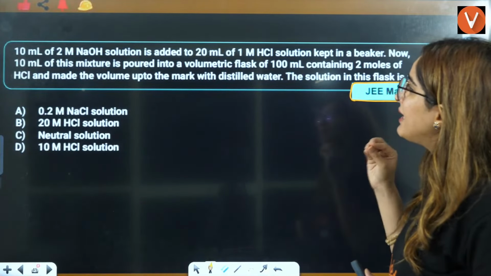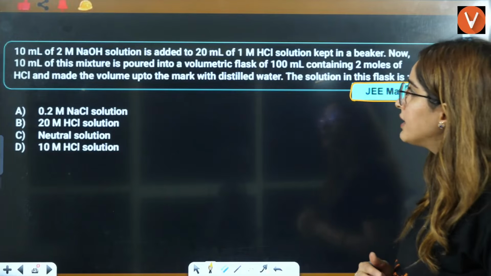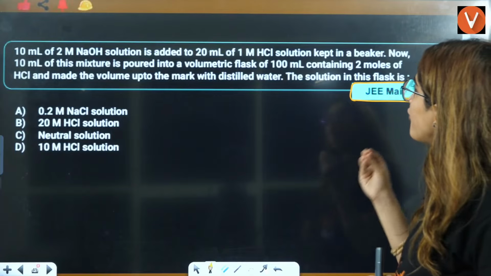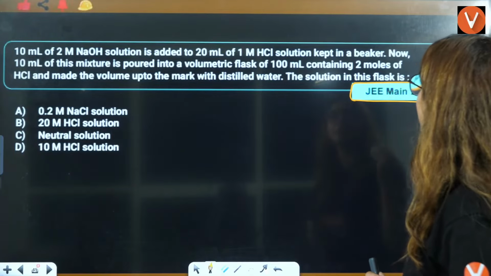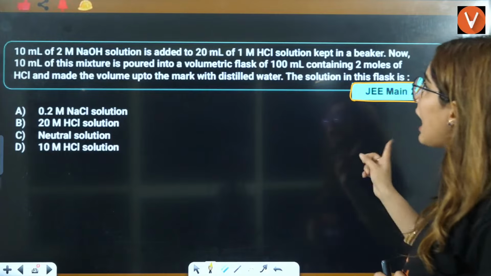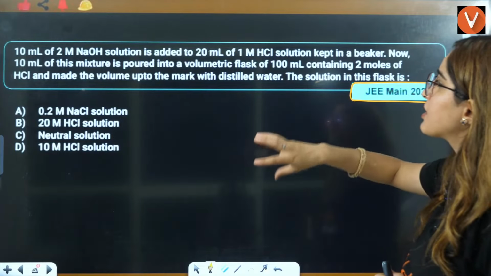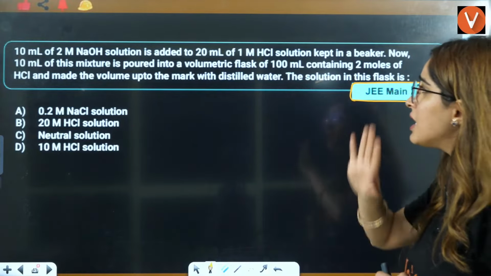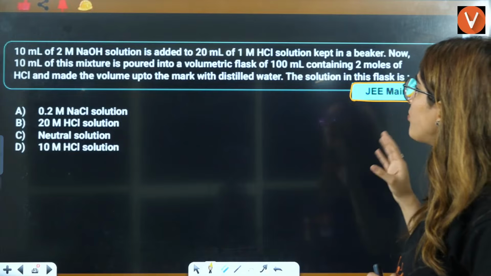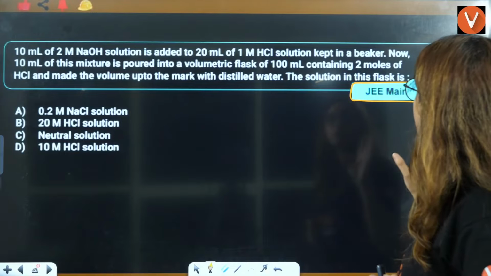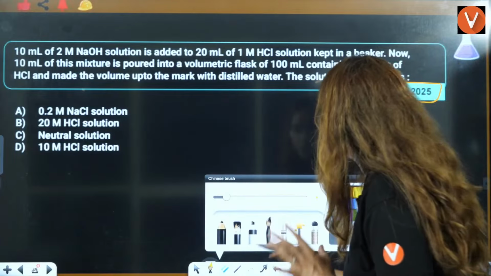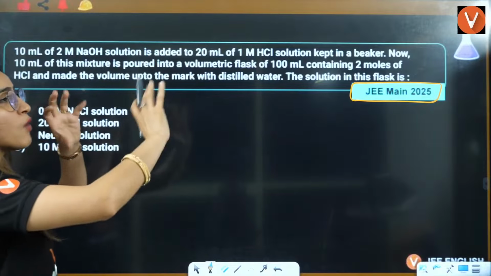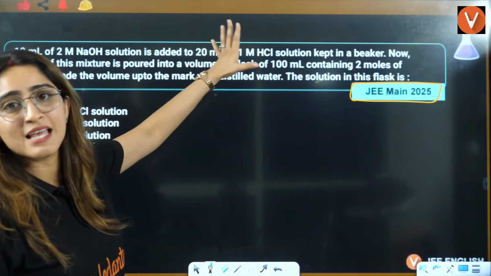Right? 10 milliliter of 2 molar NaOH solution is added to 20 milliliter of 1 molar HCl solution kept in a beaker. Now, 10 milliliter of this mixture is poured into a volumetric flask of 100 milliliter containing 2 mole of HCl and the volume is made up to the mark with distilled water. The solution in the flask is how much molar? So first you need to understand what all they have given you, what actually they are saying in the question.